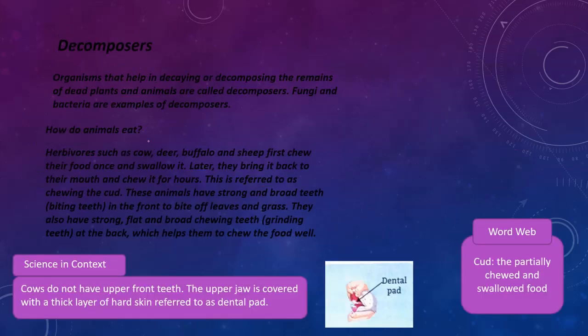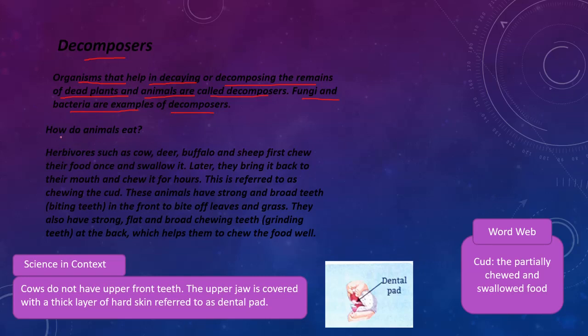Okay. So, decomposers. Organisms that help in decaying or decomposing the remains of dead plants and animals are called decomposers. So these decomposers will help the dead plants or animals to decompose. Okay. So fungi and bacteria are examples of decomposers.